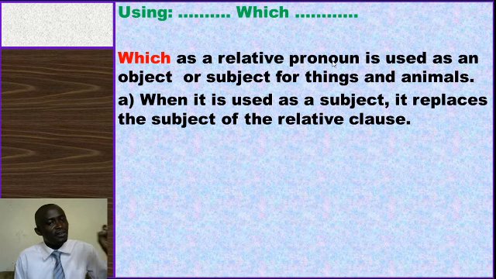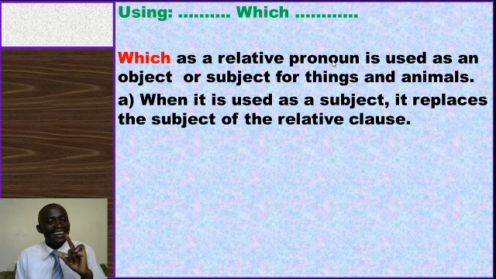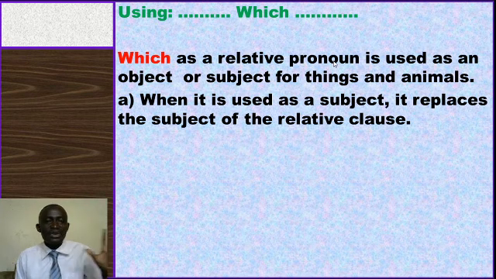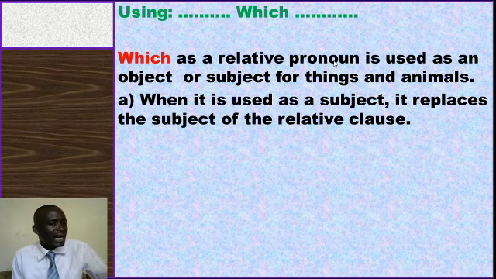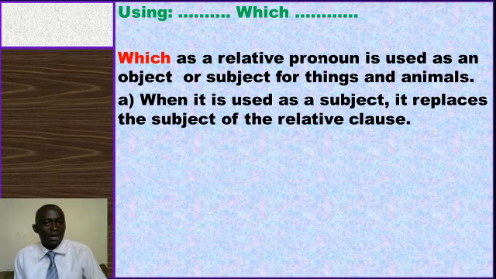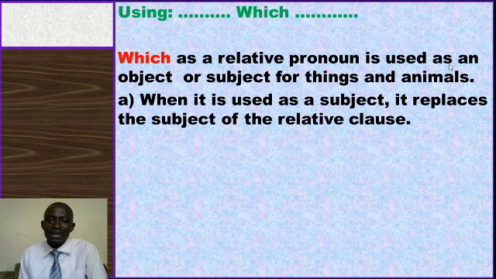That "she" is referring to Sarah. "He came here this morning." That "he" is referring to Benjamin for this case. Now, you realize that we are relating this word to another. That's why we're saying relative pronoun. Hope that point is taken. Then we're saying, "which" as a relative pronoun is used as an object or subject for things and animals.